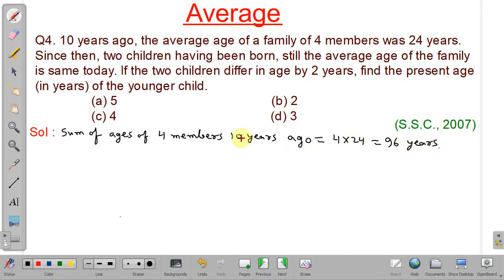And after 10 years, what will the total age be?